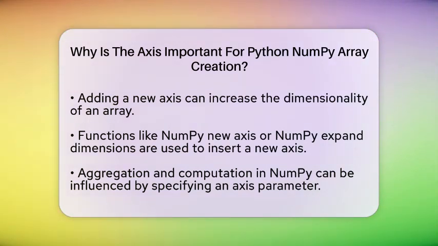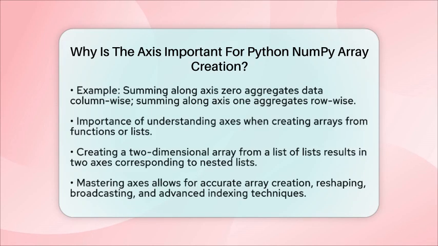When creating arrays from functions or lists, specifying the shape and understanding the axes helps in structuring your data correctly. For example, creating a two-dimensional array from a list of lists results in an array with two axes, where each axis corresponds to a level of nested lists.